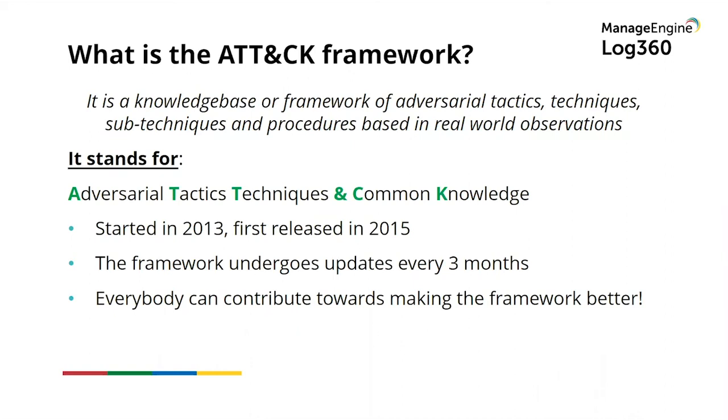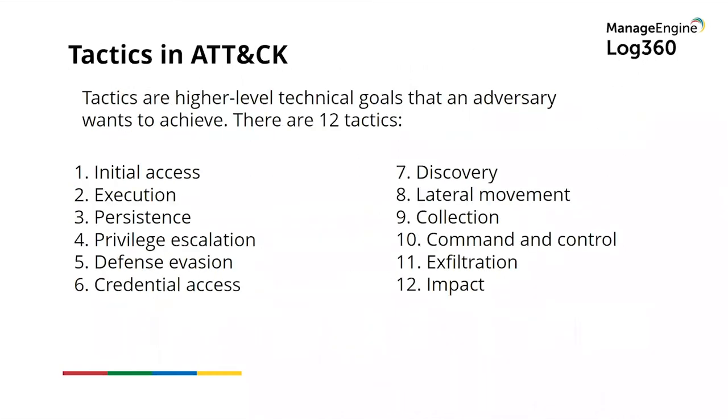So anyways, like it's apparent from the acronym, the framework consists of tactics. In fact, there are 12 different tactics. Each tactic is a higher level technical goal that an adversary wants to achieve. These 12 tactics are listed right here. I'm just going to read this out loud right now. So you've got initial access, execution, persistence, privilege escalation, defense evasion, credential access, discovery, lateral movement, collection, command and control, exfiltration, and then finally impact.